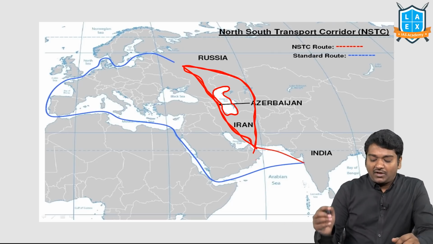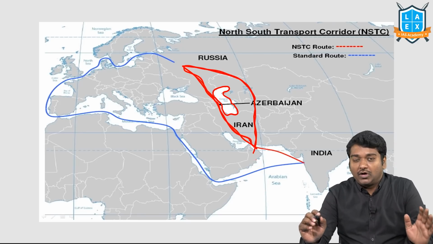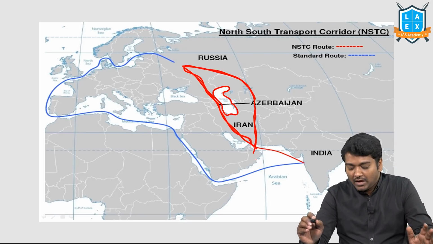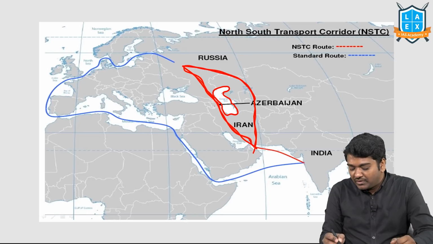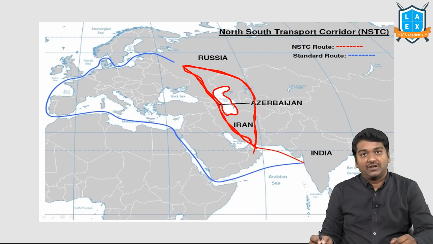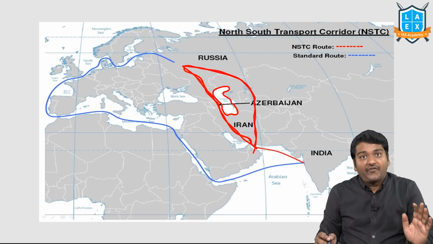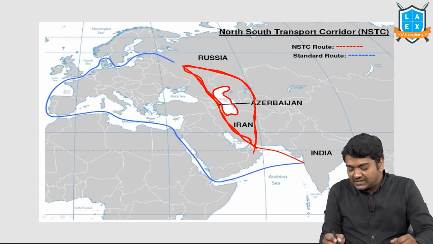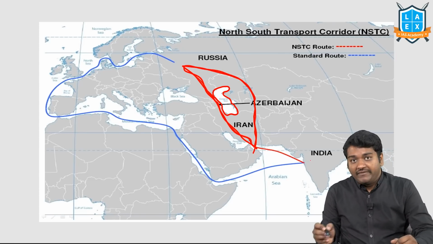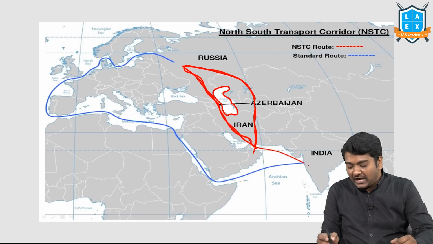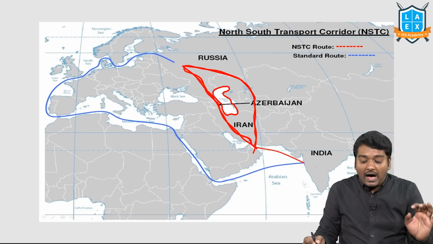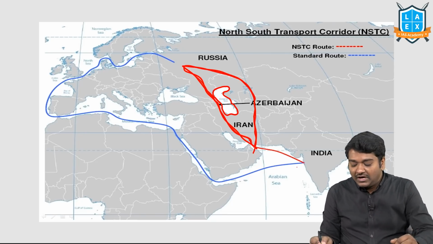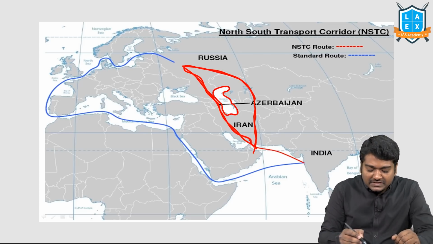Second, when I talk about the old north-south transport corridor, the new international north-south transport corridor is actually moving from Russia, Azerbaijan, Iran, India, which is a land route. But after Iran, it is a sea route. Earlier, from Russia till India, it was completely a sea route.